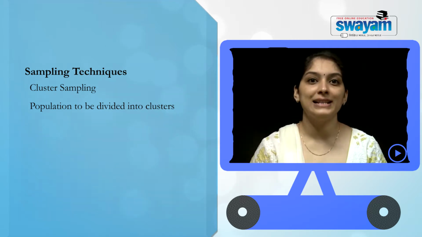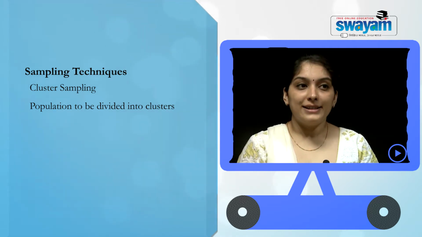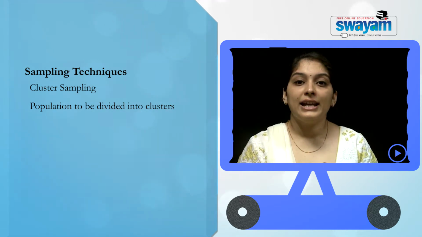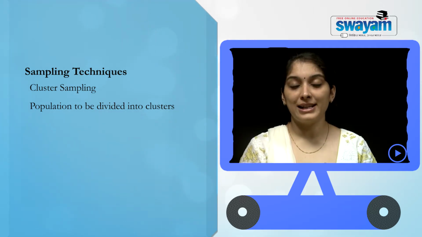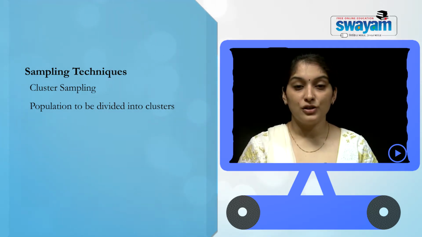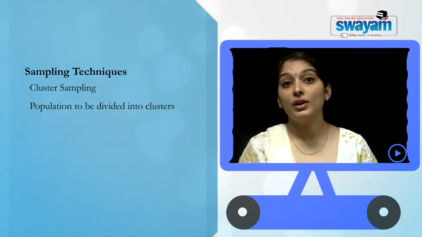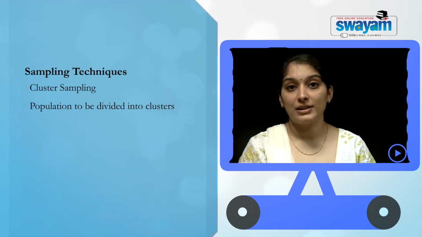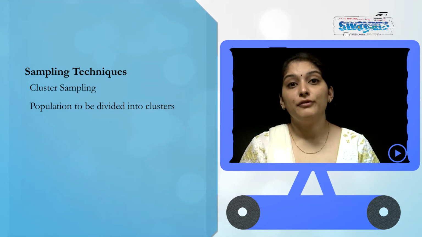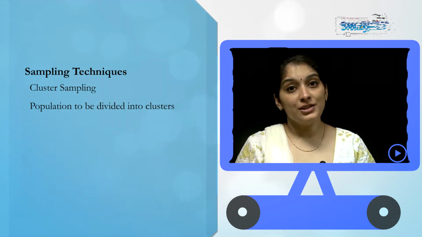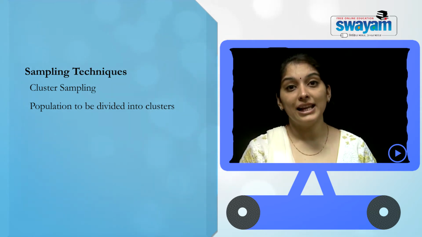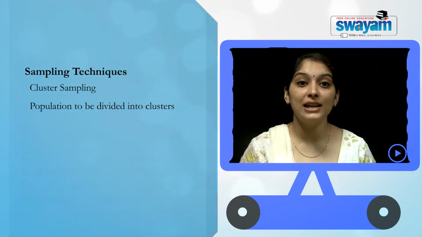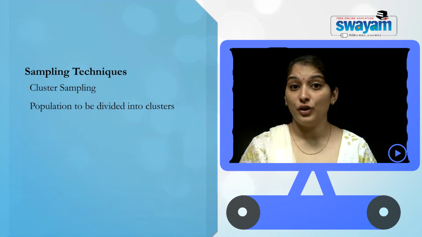To take a very simple example, let us say a researcher wants to conduct a study in an educational institution or a university. Now, there are various departments that exist in the university. So, those departments will have various employees. Let us say the researcher wants to conduct a study on the women employees. So, each of the departments will form a cluster. Now, the researcher will take into consideration all the clusters and he will draw out the samples from each of the clusters. That is one way of doing it.